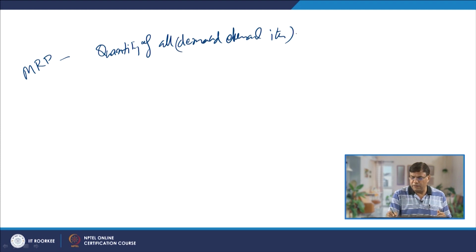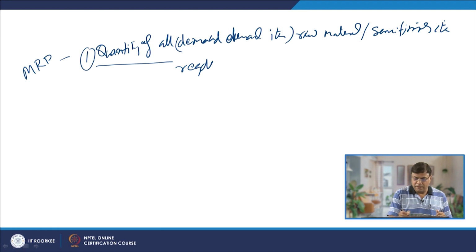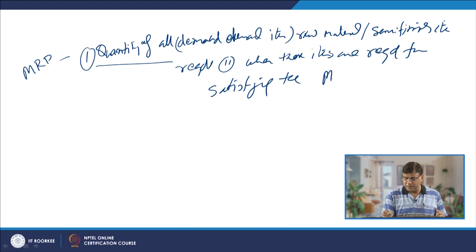It is basically all raw material or semi finished items required, this is one, and when these items or input material are required for satisfying the master production schedule.